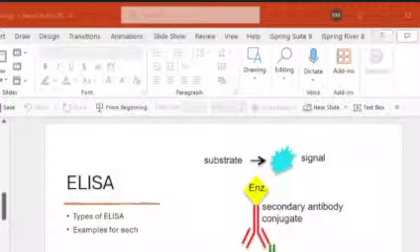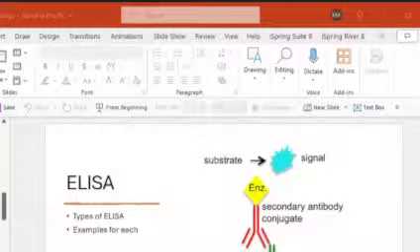Okay, so ELISA once again. We have the microtiter plate with antigen coated on it. You are adding the serum from the patient. The serum contains the antibody, which will obviously go and bind with the antigen. The next two steps are to find out whether the antibody has gone and attached to the antigen. For that, we have a secondary antibody conjugate, and as you can see, this is conjugated with the enzyme. So when you add the substrate, this enzyme will change the color of the substrate.